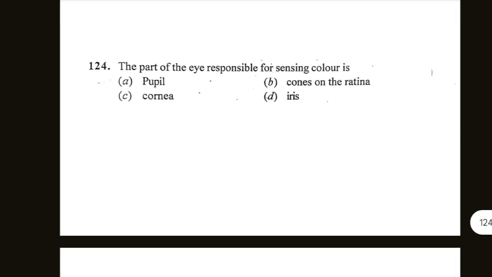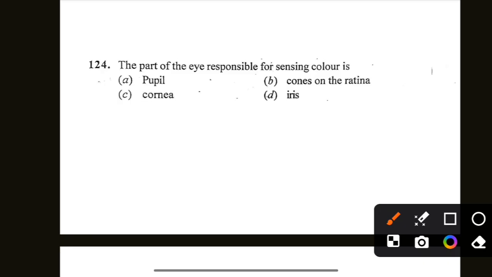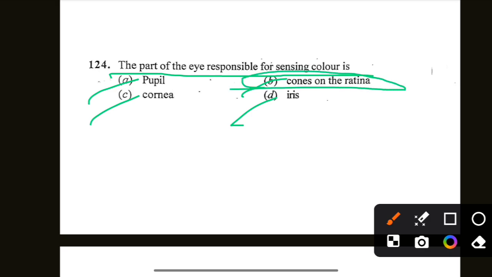Next is the part of the eye responsible for sensing color is: pupil, cones on the retina, cornea, iris. Option B is correct, cones on the retina. The part of the eye responsible for sensing color is cones on the retina.